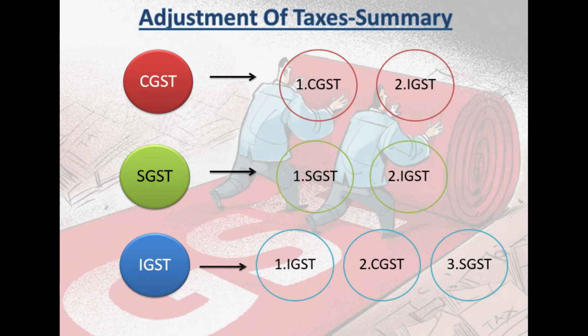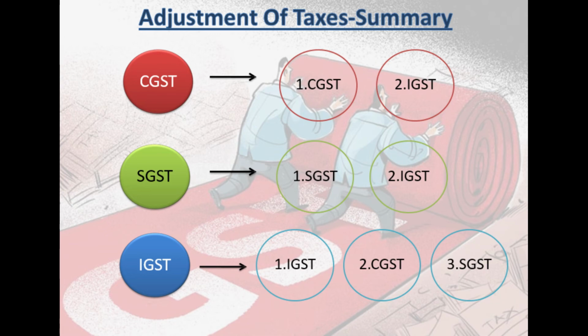Correct? Your input credit in the form of CGST basket can be adjusted against CGST output liability or IGST output liability. In case of SGST basket of your input credit, it can be adjusted against SGST liability of your output and IGST liability on output.